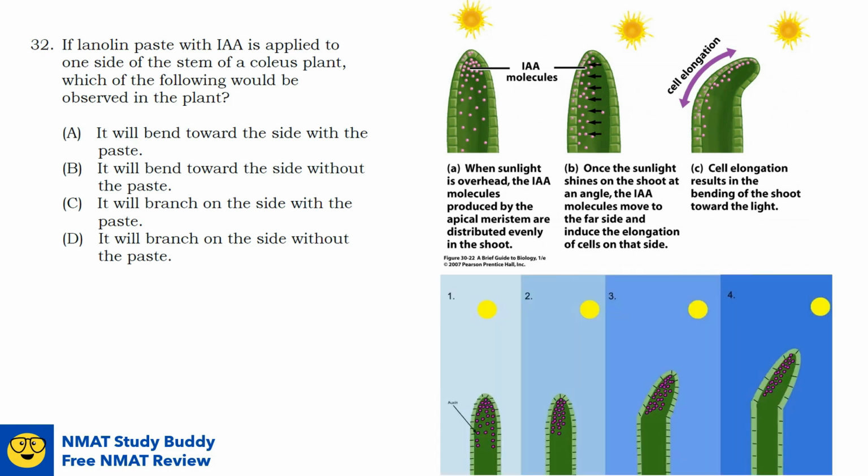So, if you apply auxin at this side, for example in this diagram, at the left side, more elongation will occur at the left region, causing now the stem to bend towards the right side, or the opposite or untreated region. So let's go back here to the question. If you apply lanolin paste with auxin on only one side of the stem of a coleus plant, what will happen? The answer is option B. Again, it will bend towards the side without the auxin.